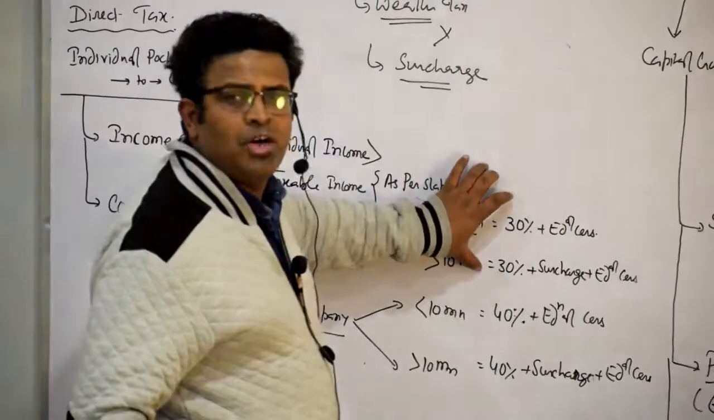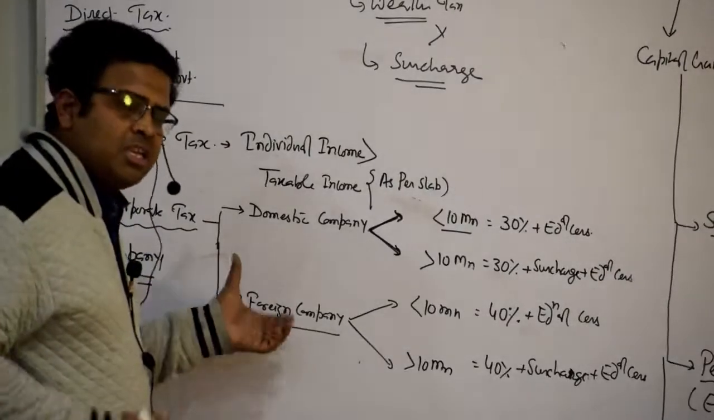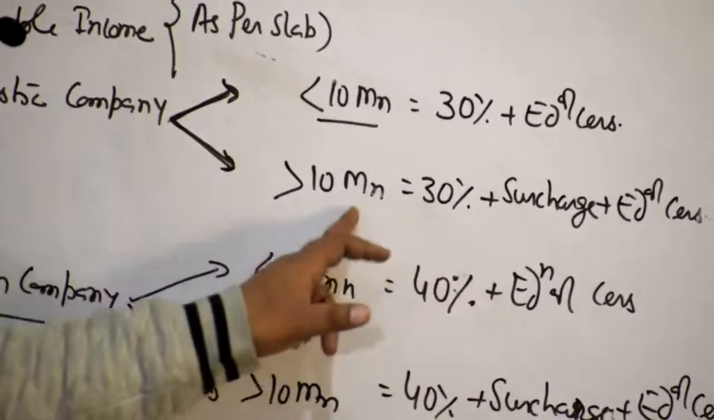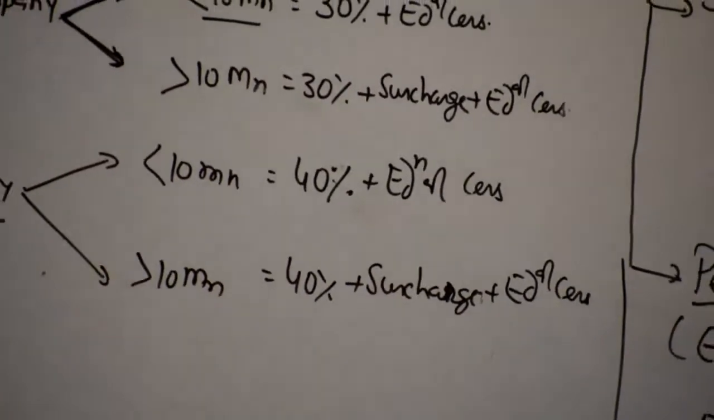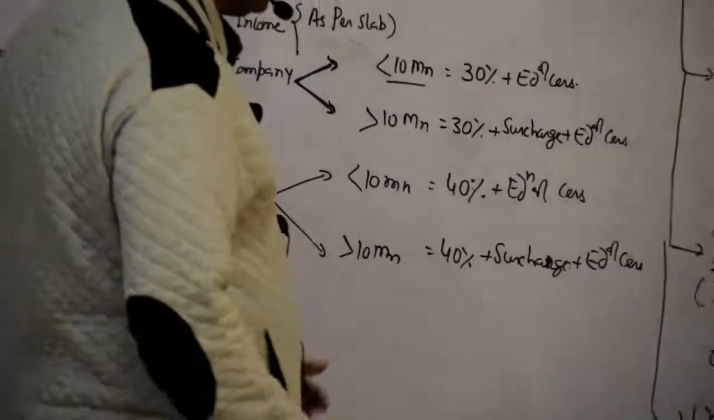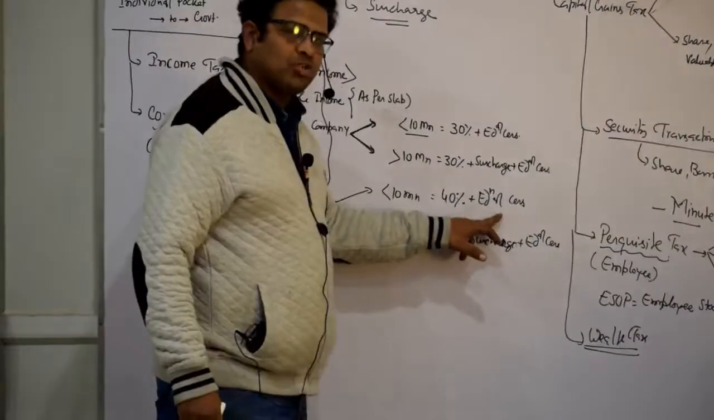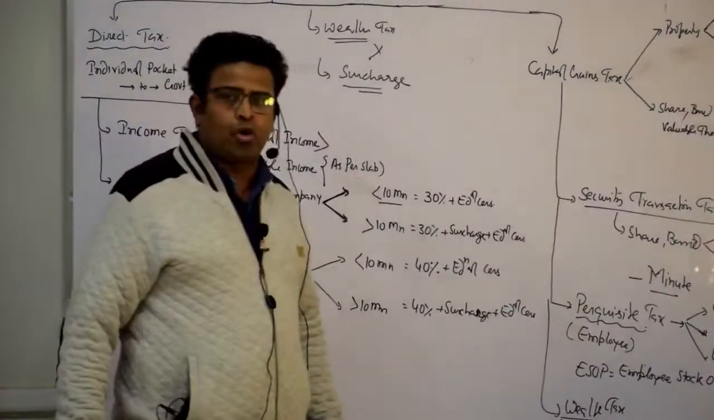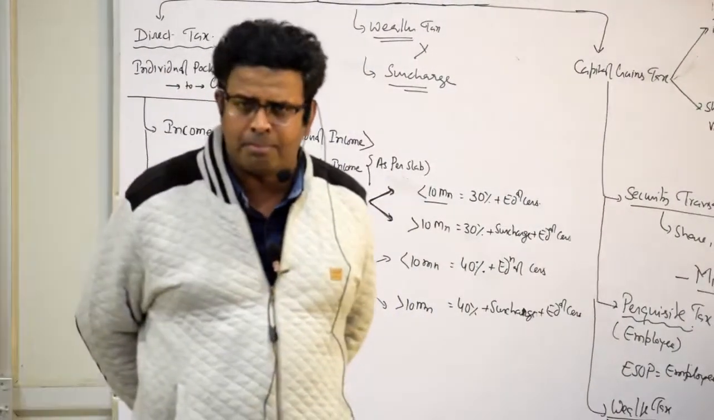Is it clear? In the case of domestic and in the case of foreign company, the slabs are the same, less than 10 million and then more than 10 million. But the rate changes to 40%. The foreign companies have to pay more, yes or not? 40% because they are multinational companies. They are already very rich. So 40% plus educational cess, and if the income is more than 10 million, it is 40% plus surcharge plus educational cess. Perhaps you have been able to remember and understand.